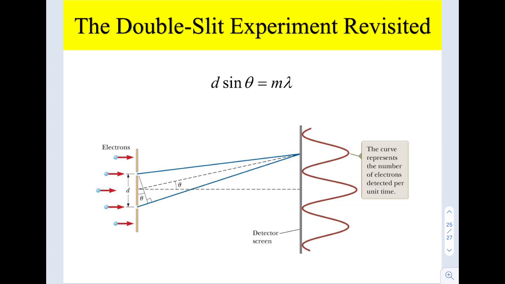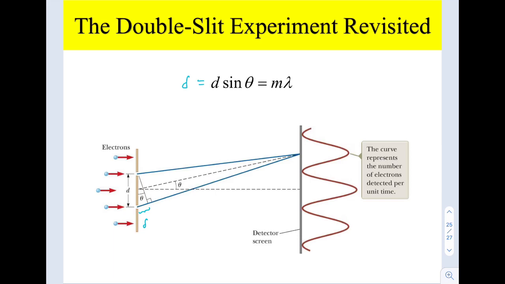This is the path taken by slit number 1, and this is the path taken by slit number 2 to arrive at this point. Again, this angle is similar to this angle, and the path difference between slit 1 and slit 2 is symbolized as delta.